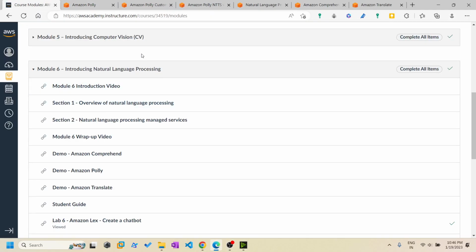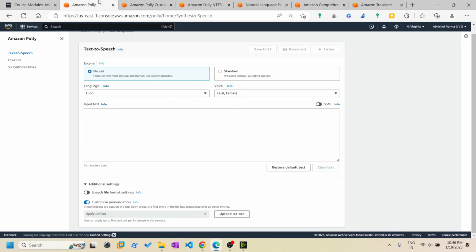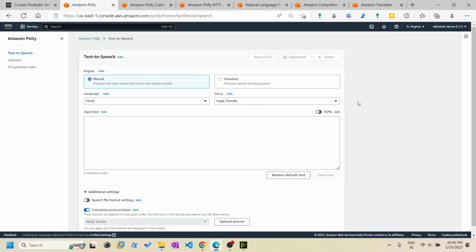Today we will be discussing natural language processing in Amazon Web Services. The first service is text to speech, where it simply converts the given input text into speech. There are two types of speech types, the neural and the standard one. Both are free services in the AWS Free Tier. If you want, you can check it out with an account in Amazon Web Services.